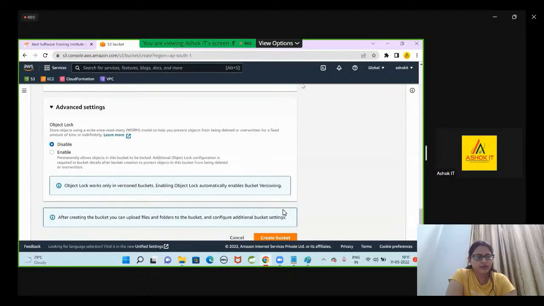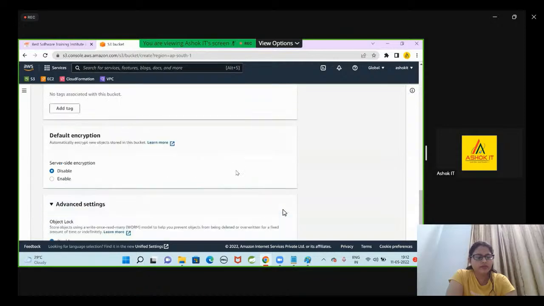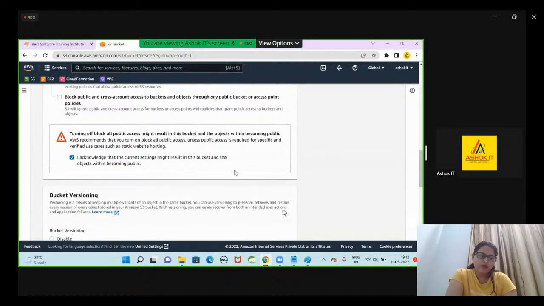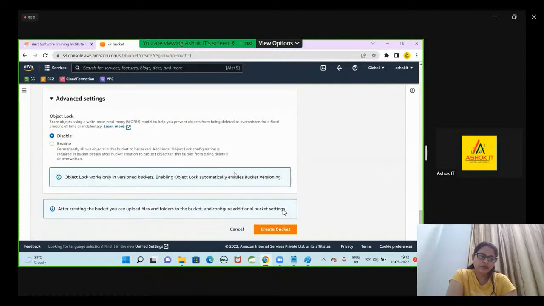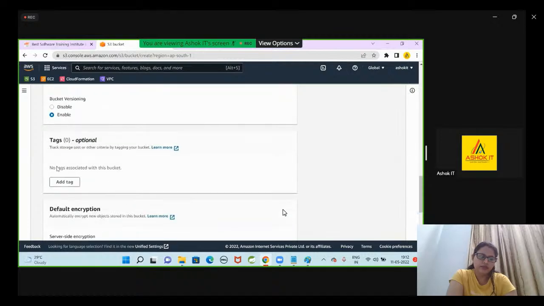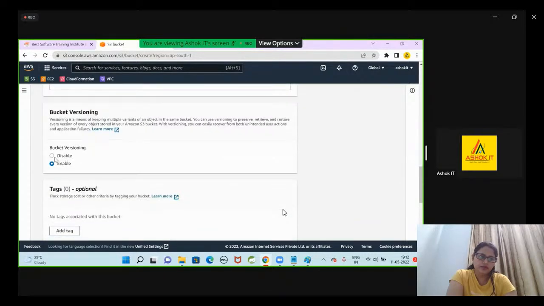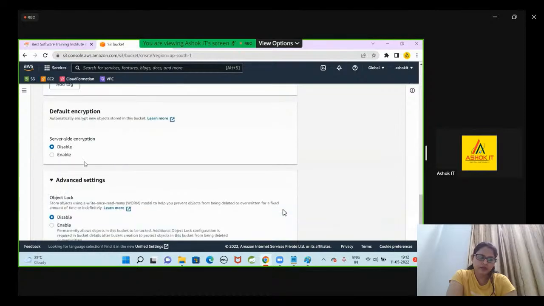If you want to lock the objects, that means I don't want other people to delete my objects. I want to secure them. Then you can enable lock on the object. Those things are available here. So by default versioning is disabled, but if you want, you can enable that versioning.